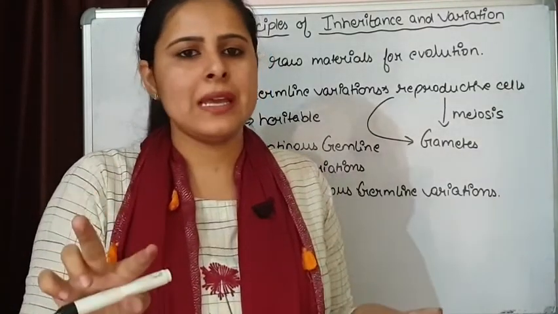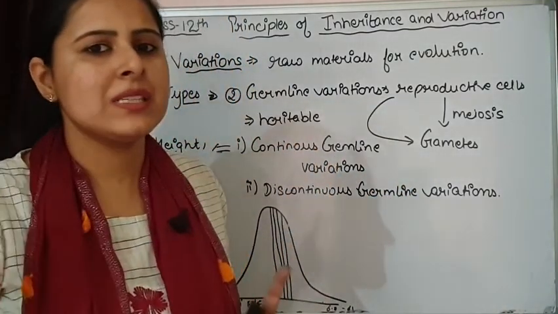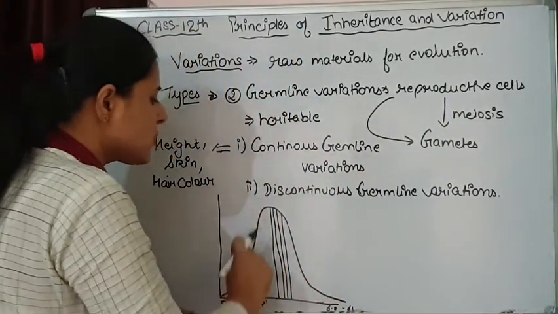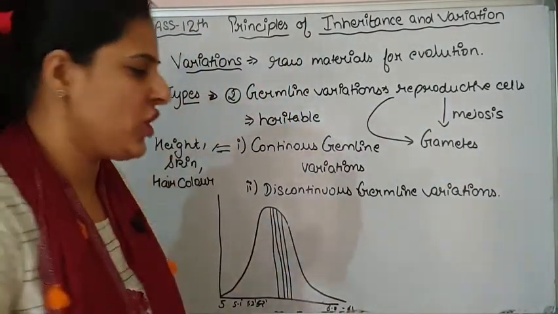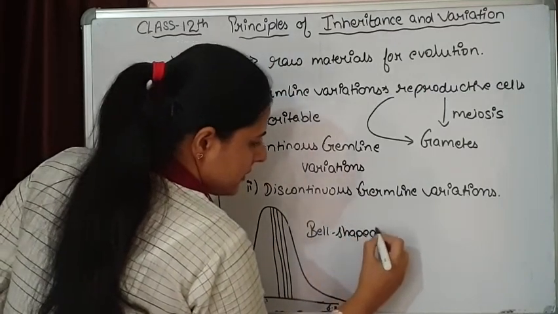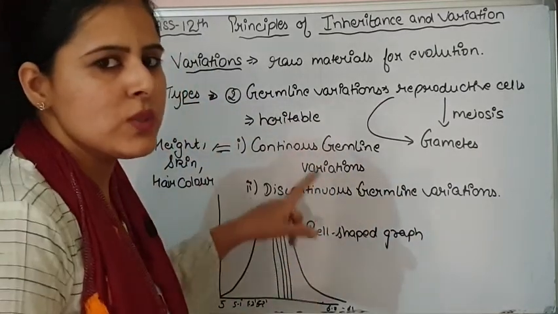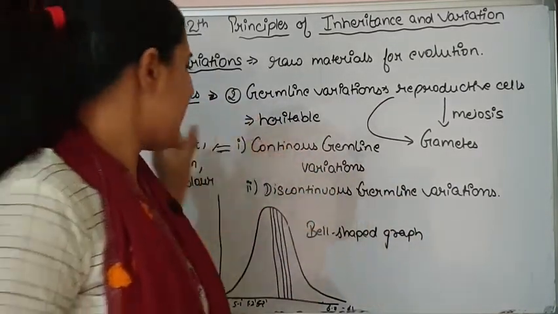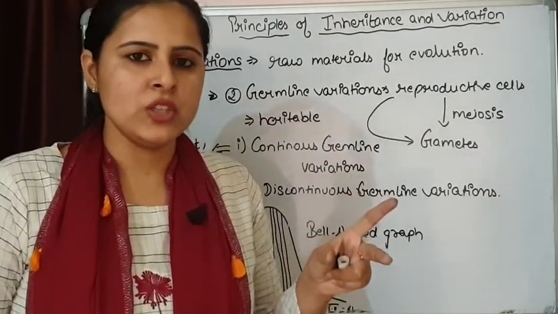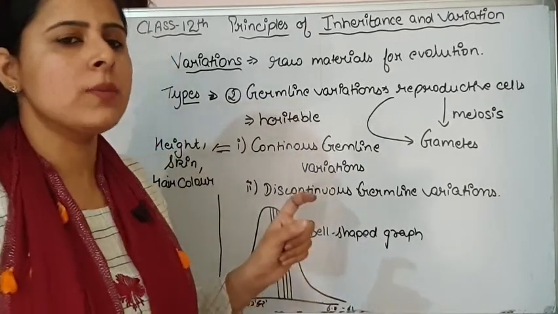No two distinct characters will be seen. Such types of variations are known as continuous germline variations, and they always give a bell-shaped graph. And which germline variations show continuous variation? The characters which are controlled by more than one gene, that means the quantitative traits. We talked about it earlier also.